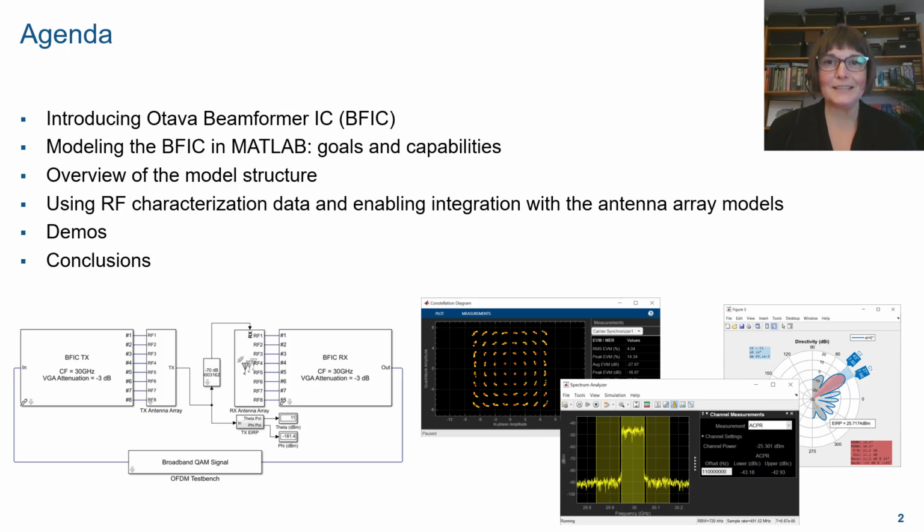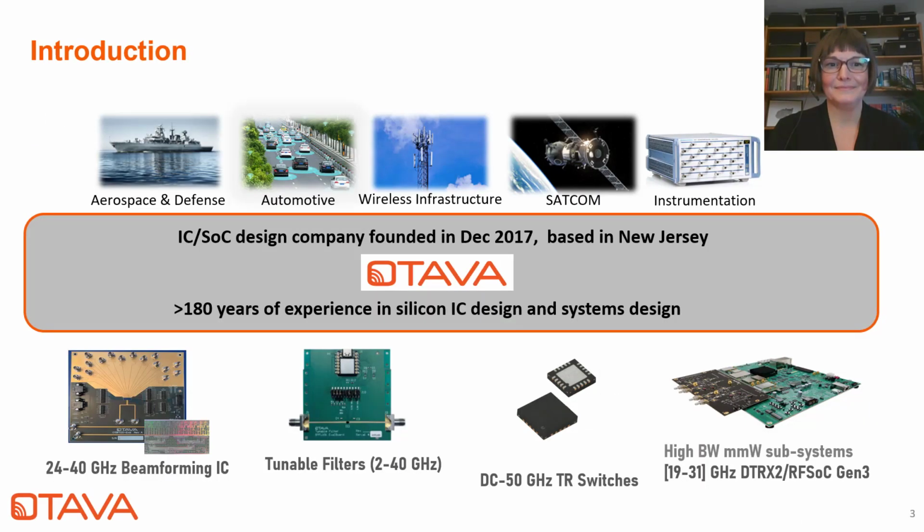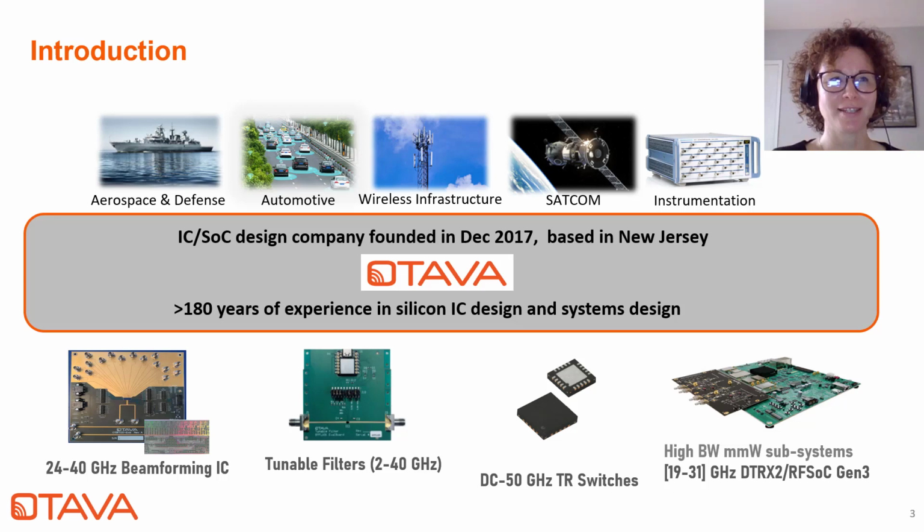Welcome, Cécile. Can you please tell us a little bit more about yourself, Ottava, and the BFIC? Thank you, Giorgia. Hi, everyone. My name is Cécile Mas, and I've been an RF and wireless system engineer for many years, working for large and small companies, manufacturing integrated circuits as well as subsystems. I started my career working on kilohertz GSM radios and now keep up with bandwidth expansions and unlimited applications of 5G and RF systems.